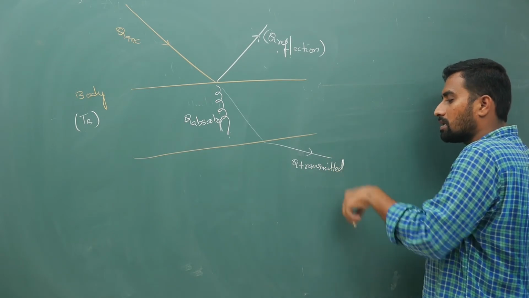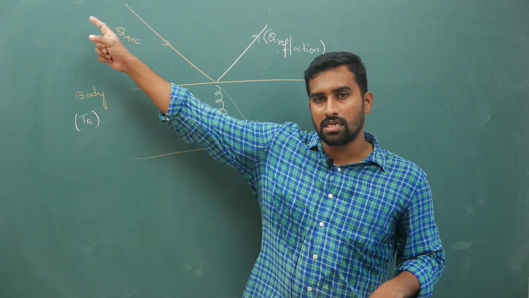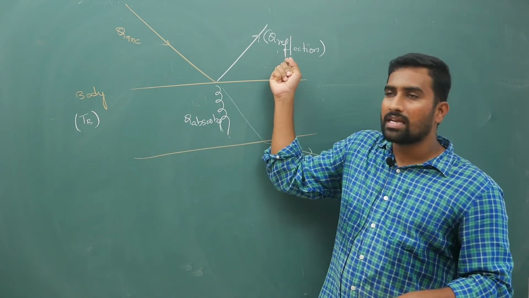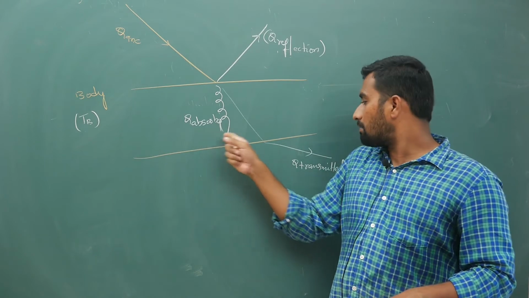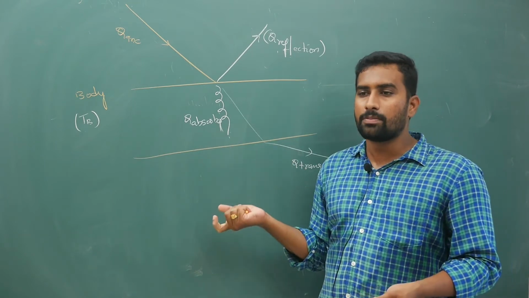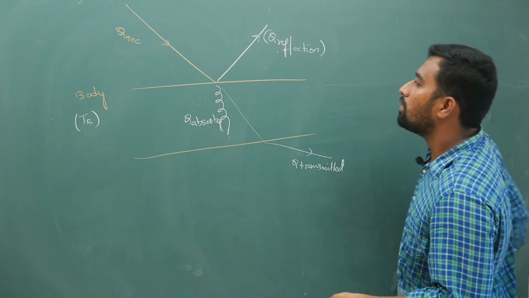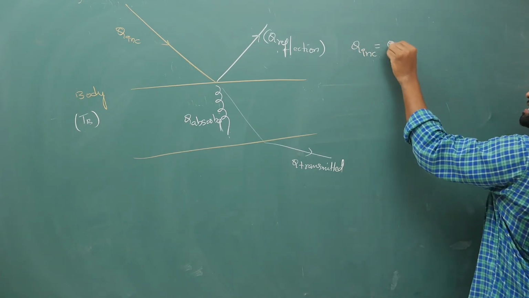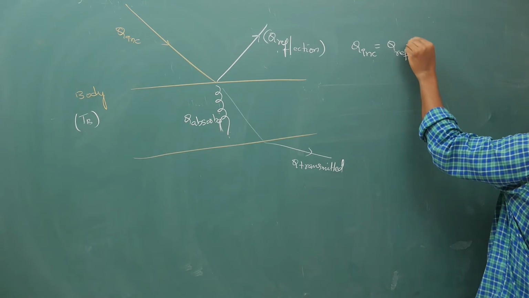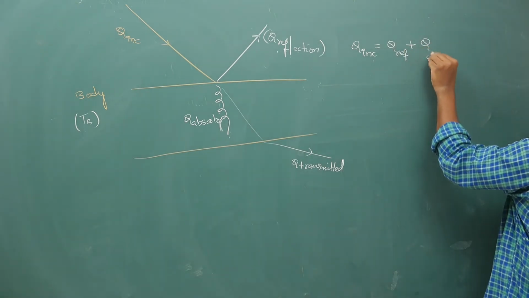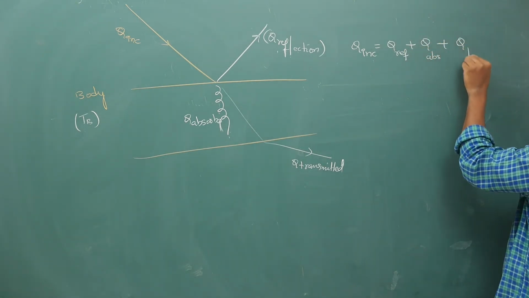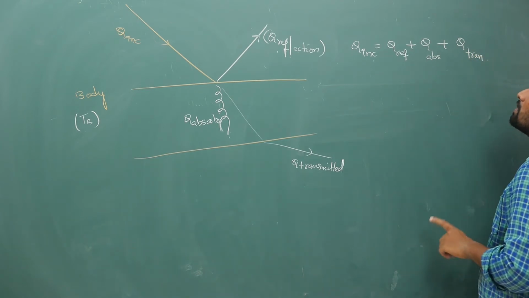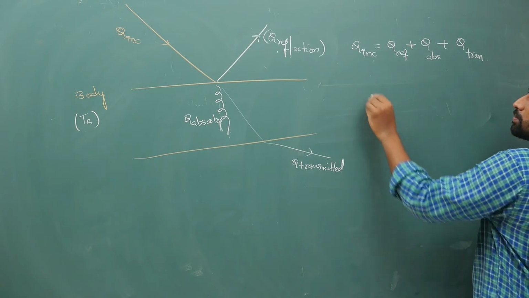Okay, if energy is coming from some external source, what happens is it will get reflected, it will get absorbed, it will get transmitted. All are possible, right? So your incident energy is Q incident equals Q reflected plus Q absorbed plus Q transmitted. Reflection is possible, absorption is possible, transmission is possible.